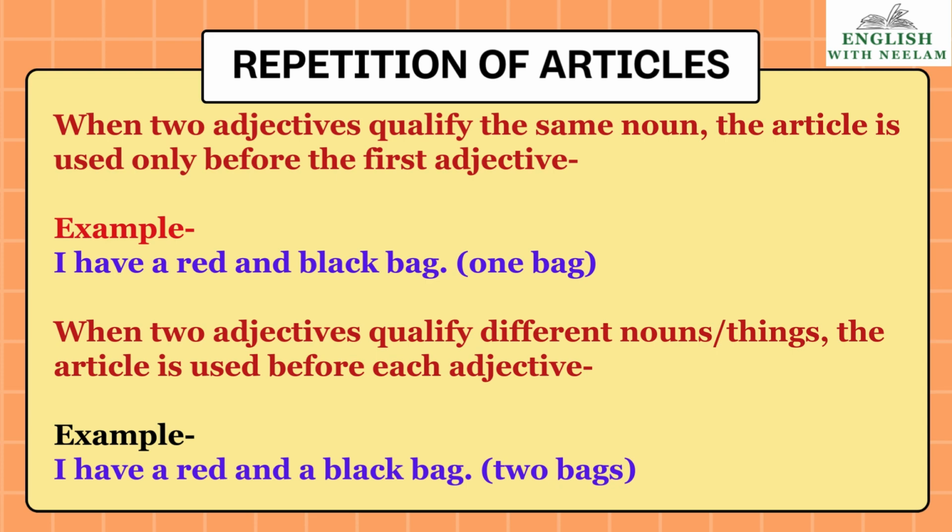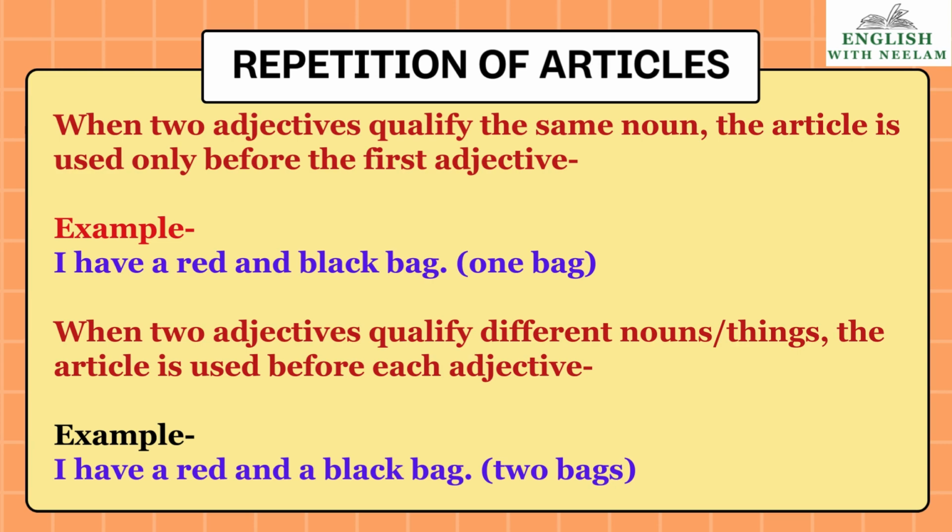Now, children, we come to another important thing, where we should repeat the article and where we should not repeat an article. When two adjectives qualify the same noun, the article is used only before the first adjective. I have a red and black bag. One bag only, a red and black bag. So, we are not using a with black again.